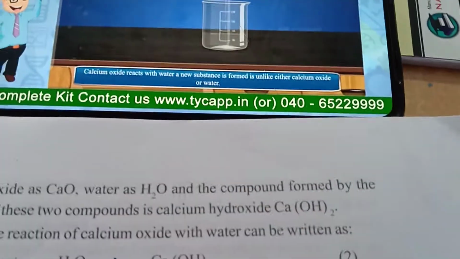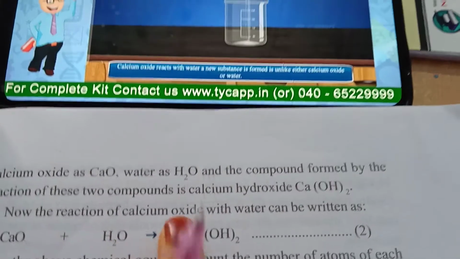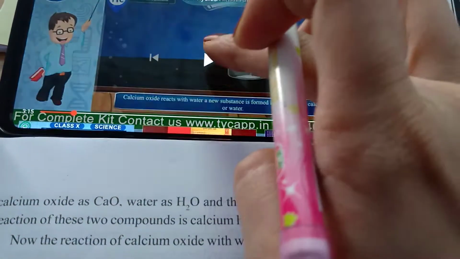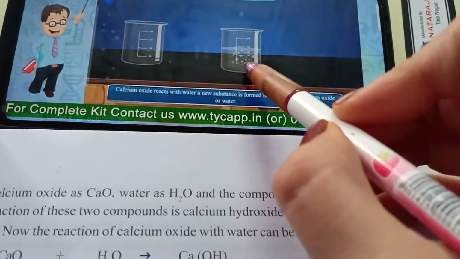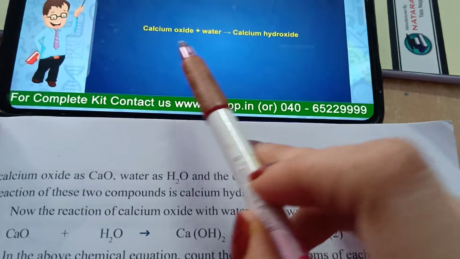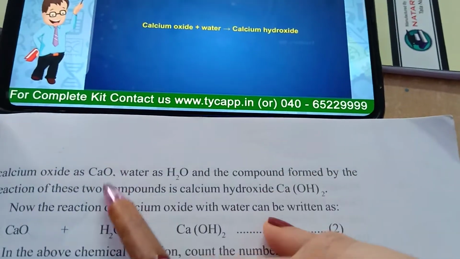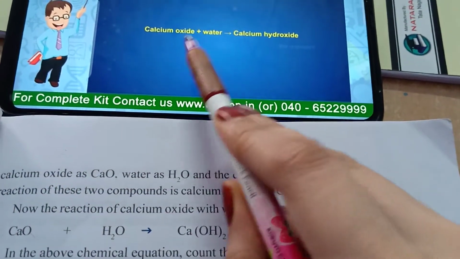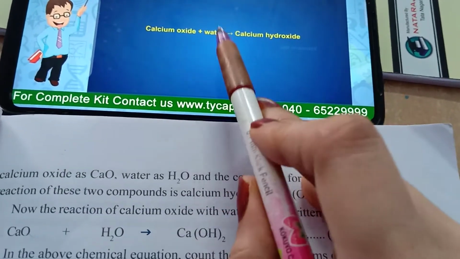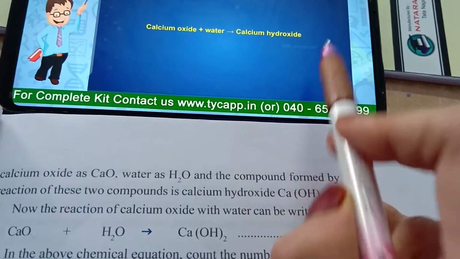So let us see this one, that is calcium oxide and water. When calcium oxide is added to the water, what is happening? A reaction is going on over there, as you can see. This is our description of the calcium oxide and water equation. This is our chemical equation: calcium oxide plus water becomes calcium hydroxide.